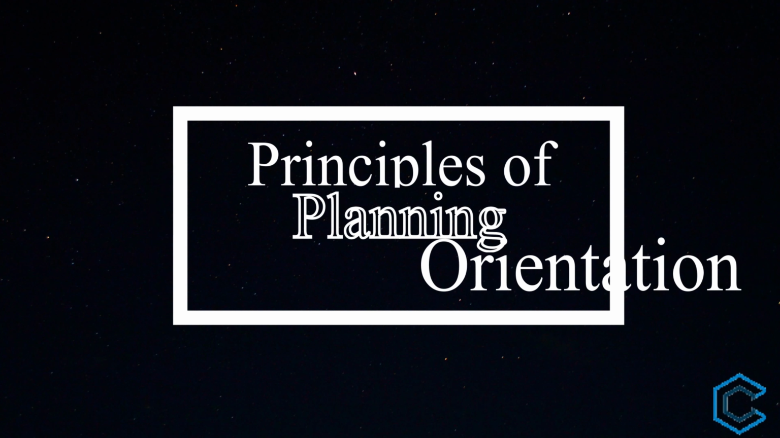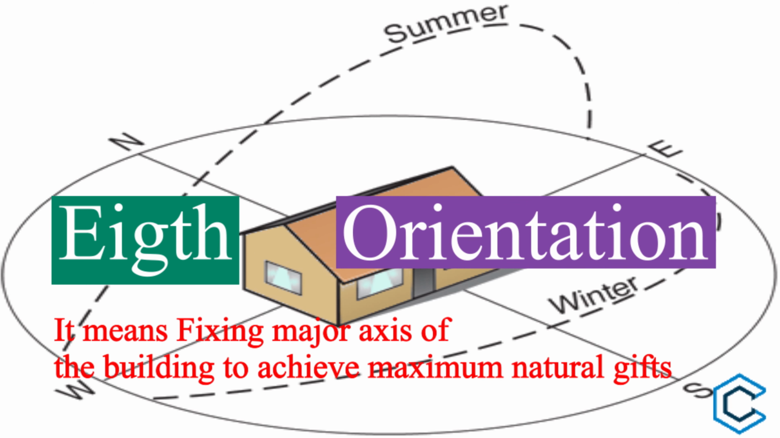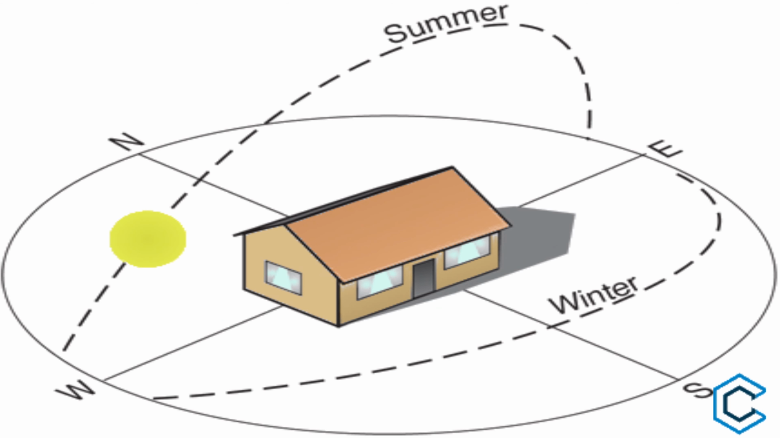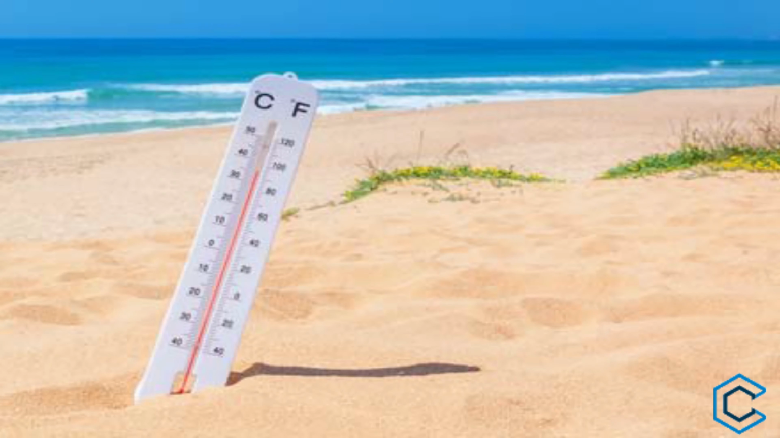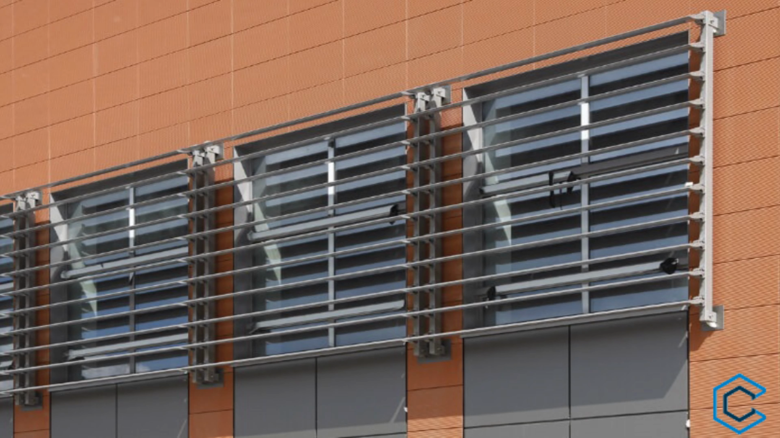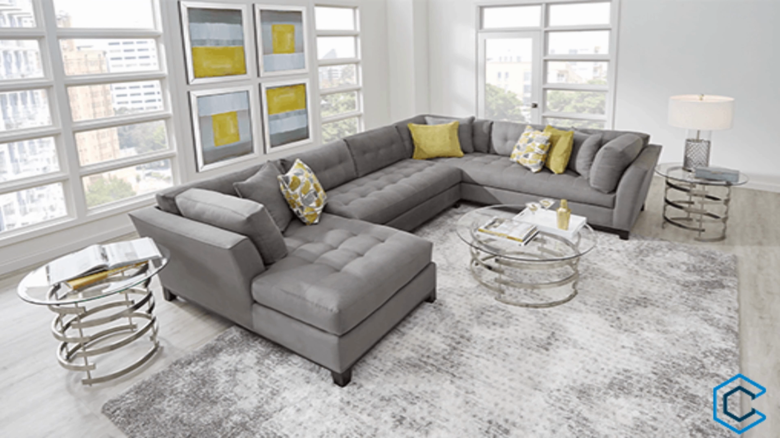Eighth, orientation. It means fixing major axes of the building to achieve maximum natural gifts. In India, the long walls should be provided towards north and south, short walls in east and west direction to reduce the area exposed to sun rays. In hot climate, verandas, chajjas, and sun breakers should be provided to protect the building from sun rays. Rooms occupied throughout the day should be placed on north.